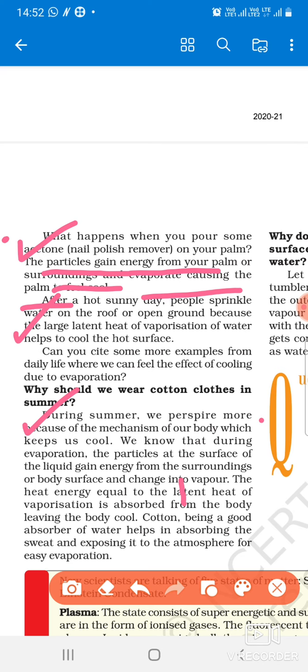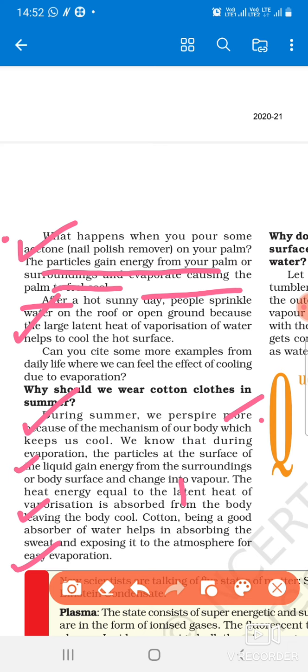Okay, look at this. During summer we perspire more, and because of the mechanism of our body which keeps us cool, we know during evaporation the particles at the surface of the liquid gain energy from the surrounding, and heat energy equal to the latent heat of vaporization is absorbed from the body. Cotton being a good absorber of water helps in absorbing the sweat and exposing it to the atmosphere for easy evaporation.